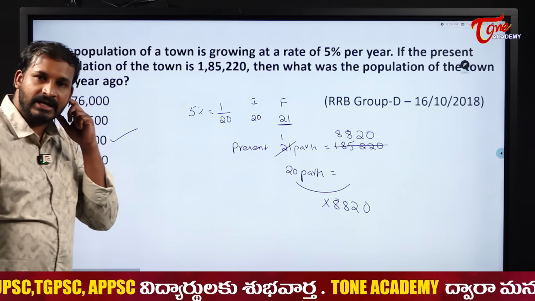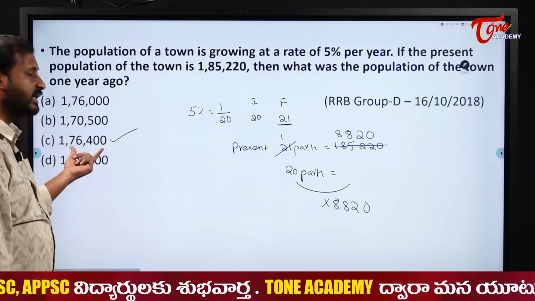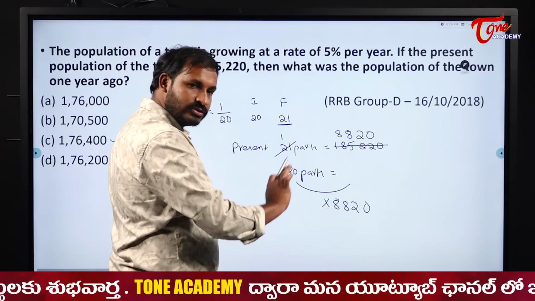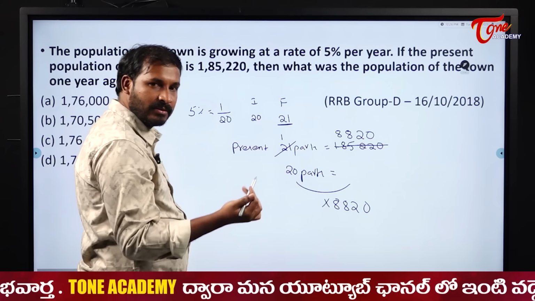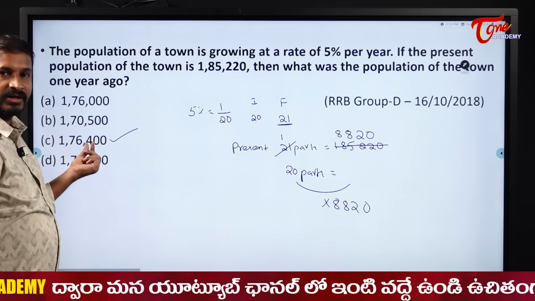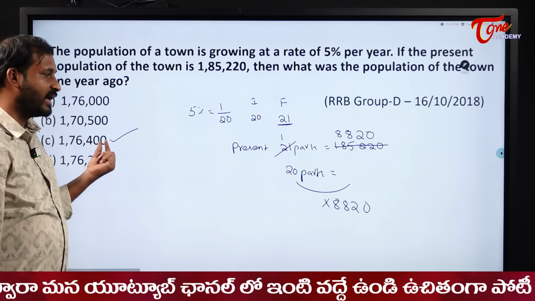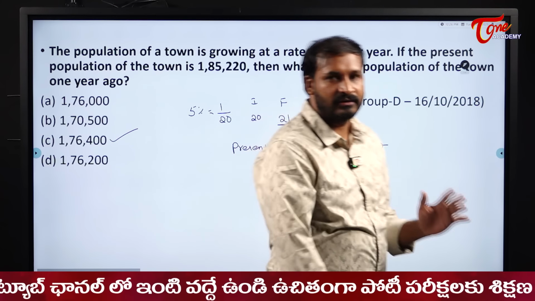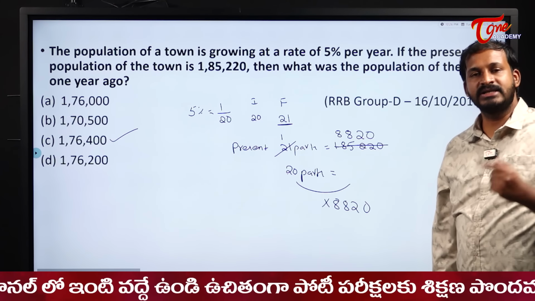No need of calculating the complete answer. If you calculate also you will get the same answer here. Why? Because the zeros are there. Put that aside, 2 zeros anyway. In all the numbers we have minimum 2 zeros. And the next 2 2s are 4. In which option do I have that? Only option C. So I will mark my answer as option C. Students, don't calculate in this type of questions. It is a waste of time.